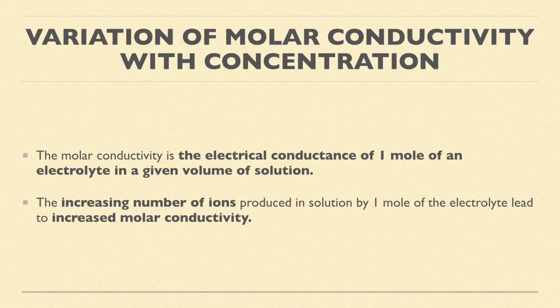Now we are going to understand the variation of molar conductivity with concentration. First we'll define molar conductivity. The molar conductivity is the electrical conductance of 1 mole of an electrolyte in a given volume of solution. Please understand it is a given volume of a solution, which means we are taking into consideration the total volume of a solution. On dilution, the number of ions will increase, because we are concerned with the total volume of a solution. We are not particularly concerned about specific ions in the solution.